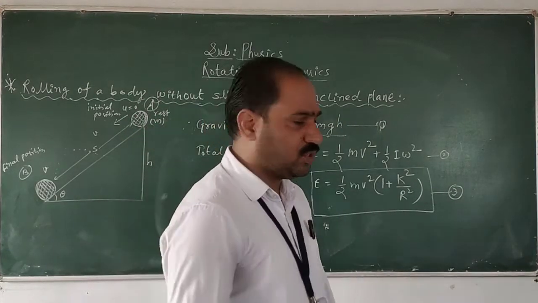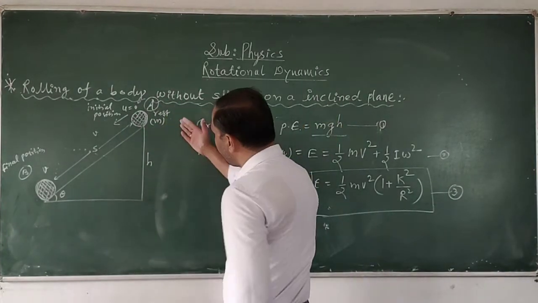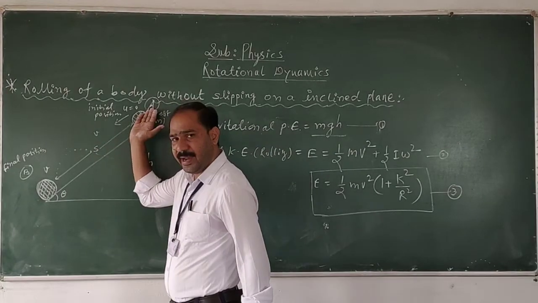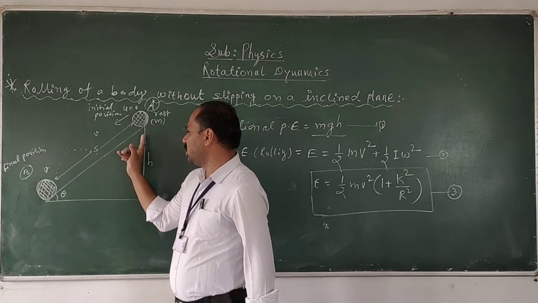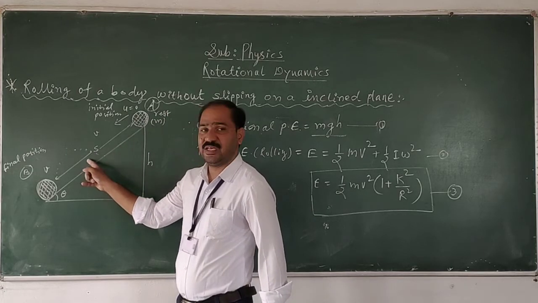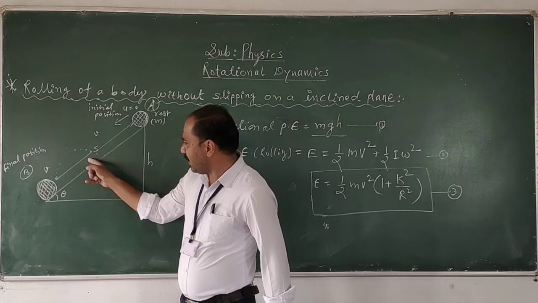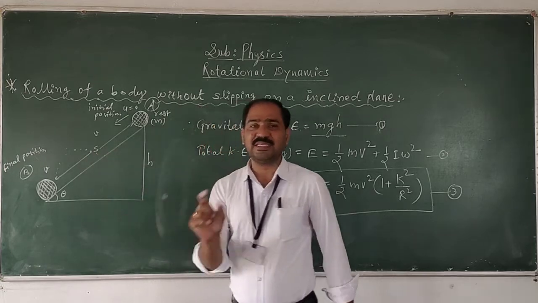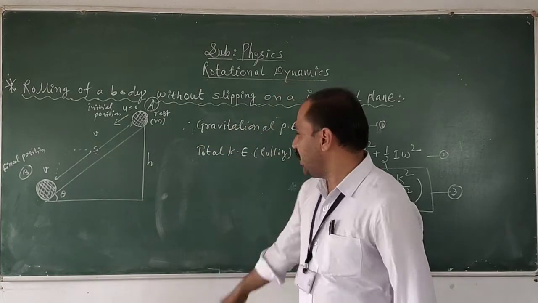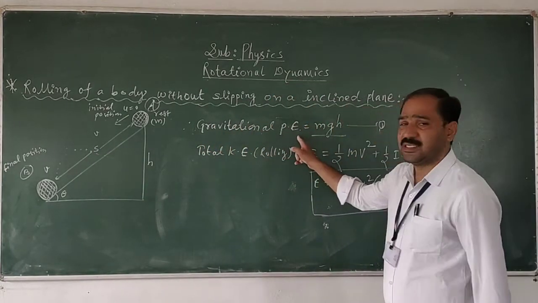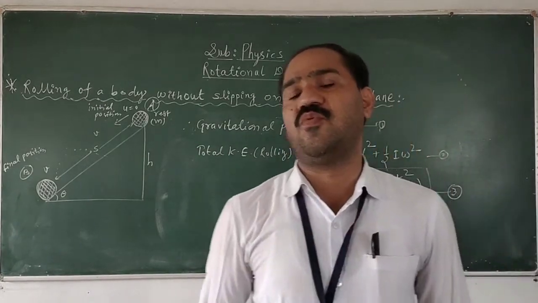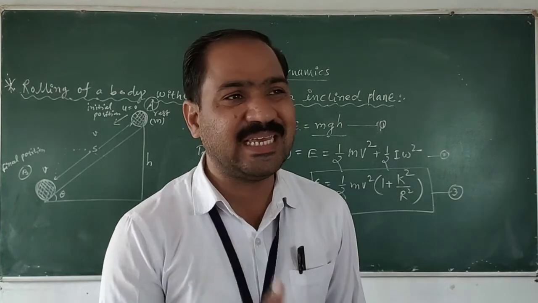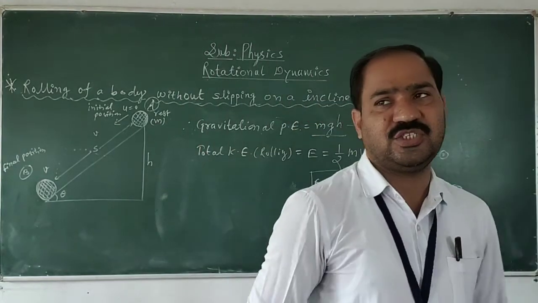But here we have to see, while the body rolls from point A to B, while the body moves over the inclined plane surface and covers the displacement, the gravitational potential energy goes on decreasing. It means the gravitational potential energy goes on changing into some other energy.